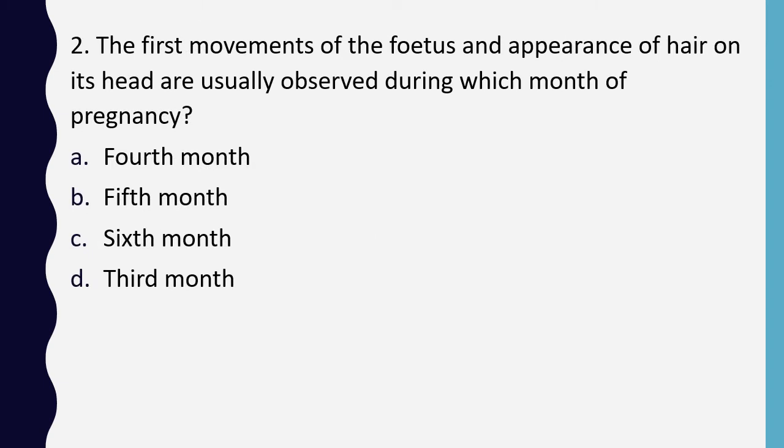Question number 2. The first movement of the fetus and appearance of hair on its head are usually observed during which month of pregnancy? Fourth, fifth, sixth or third? During which month of pregnancy is the first movement of fetus and appearance of hair on its head seen? Correct answer is option B, in the 5th month.